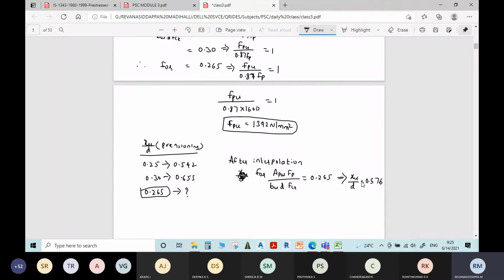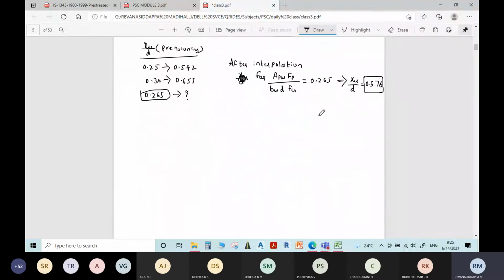0.576. Okay. Therefore, XU by effective depth is known, that is XU by 1600 is equal to 0.576. By this you will get the depth of neutral axis.